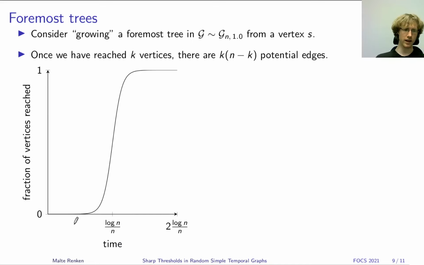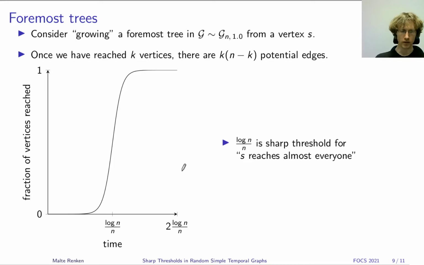And here I've graphed this more precisely. And in fact, it turns out that the growth of this temporal foremost tree follows this logistic growth curve, where at time log n over n, we reach around half of the vertices. And at time 2 log n over n, we reach finally all of the vertices.